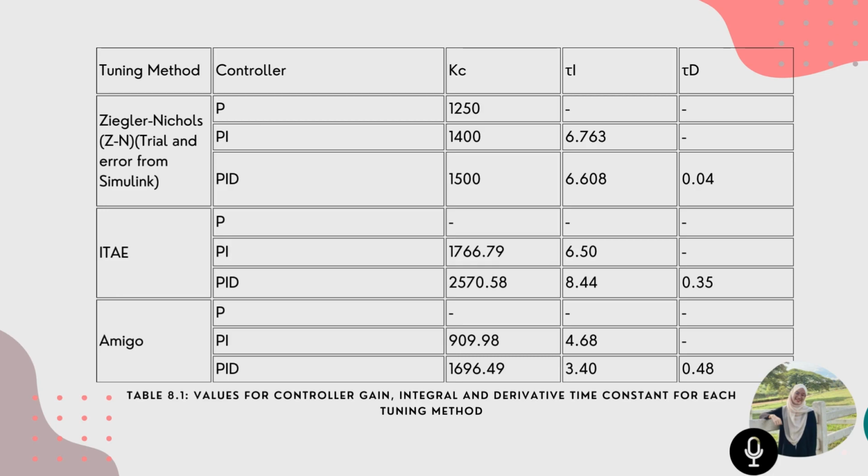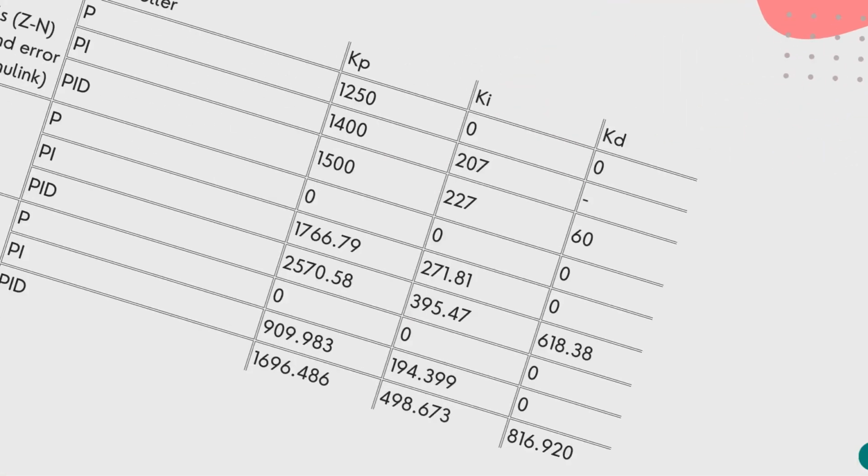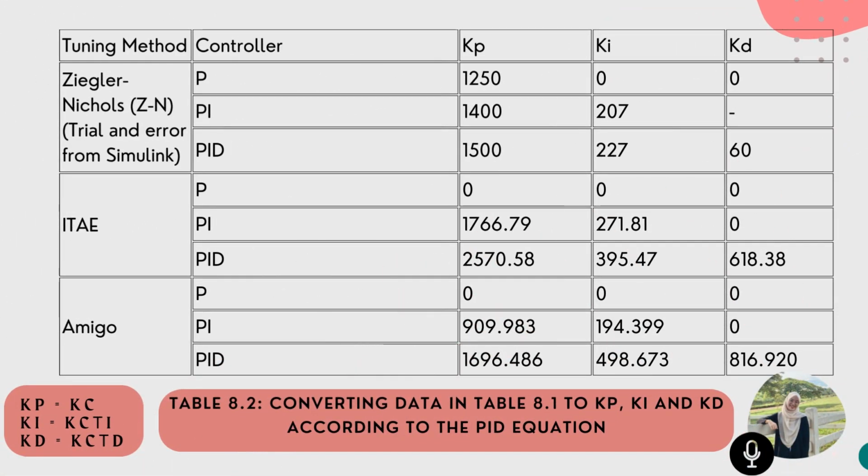Based on this table, the ITAE and Amigo Kc value is too high that can lead to overshooting and instability. The Td value is also too high that can amplify noise and lead to instability. Therefore, the ZN method is the best method in this case. After obtaining the value of Kc, Ti, Td from the ITAE and Amigo method, we need to convert the value into Kp, Ki, and Kd by using the PID equation where Kp is equal to Kc, Ki is equal to Kc/Ti, Kd is equal to Kc*Td.